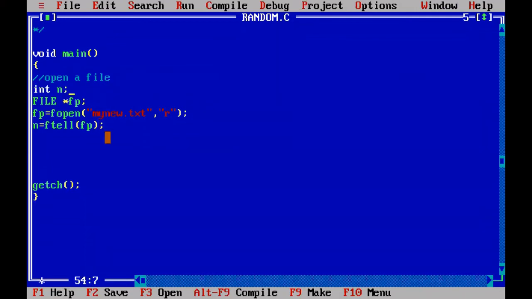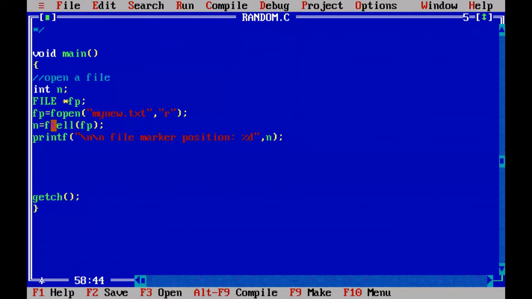So now if you print n, the file marker position must be 0. printf("\nfile marker position %d"), replace that %d with n. Right? If you print this, what will be printed? You will print 0, because whenever mynew.txt is opened in reading mode, the file marker is positioned at the beginning of the file. Beginning of the file means the marker position is pointing at the 0 index.